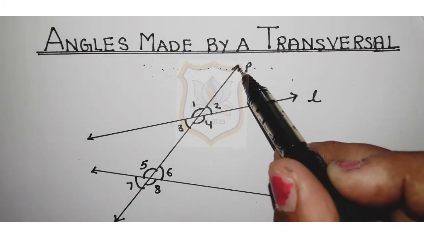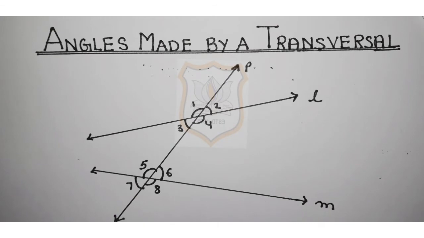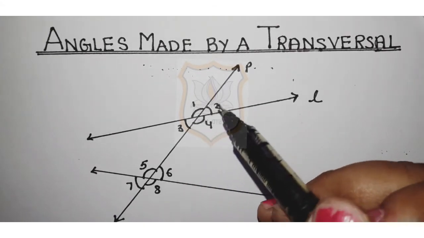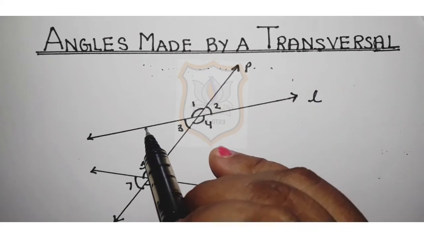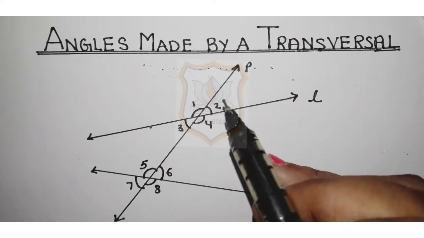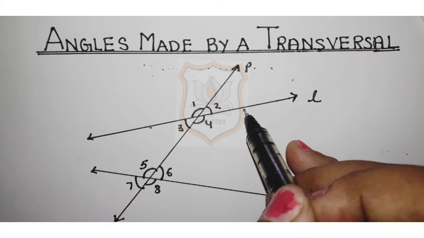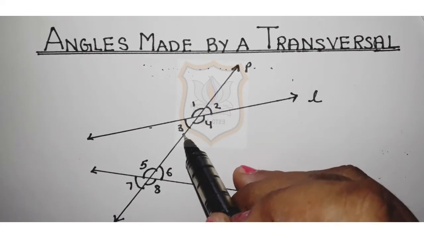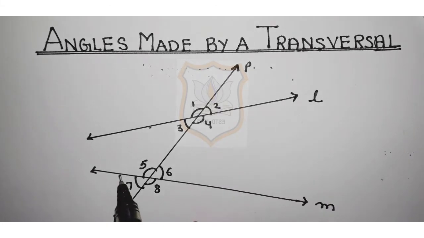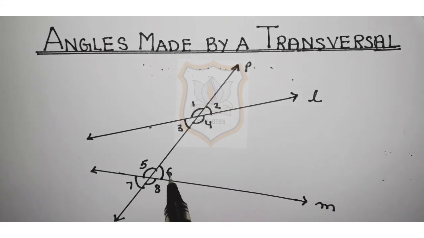After cutting these two lines at two distinct points, total 8 angles are formed. See, this one is the first angle, this one is the second angle, this one is the third angle, and this one is the fourth angle. Similarly here, this one fifth, this one sixth, this one seventh, and this one is eighth.